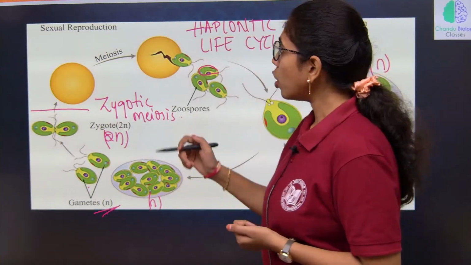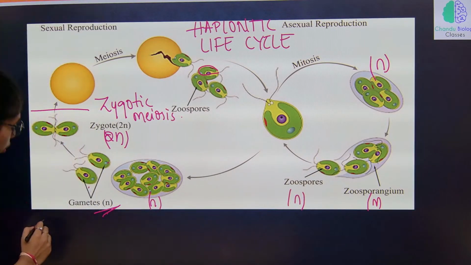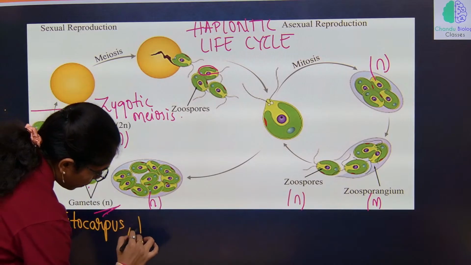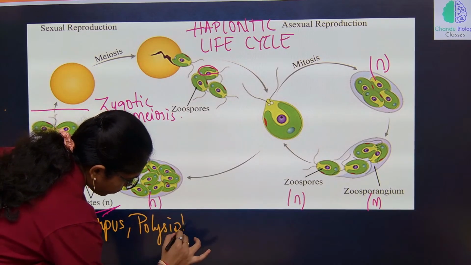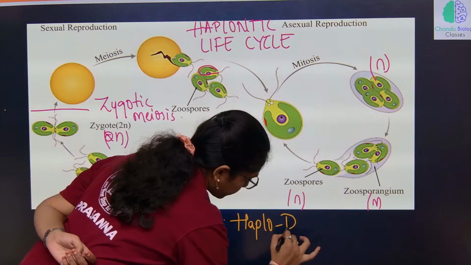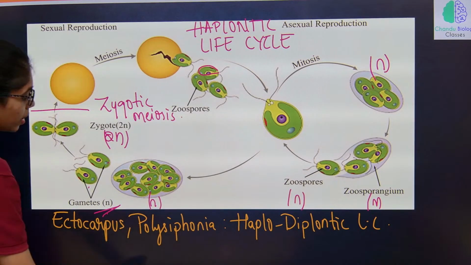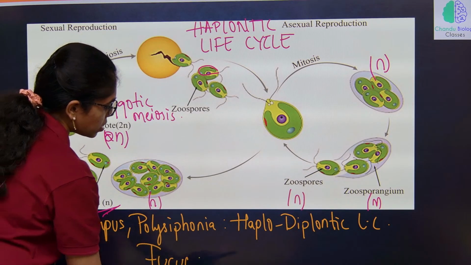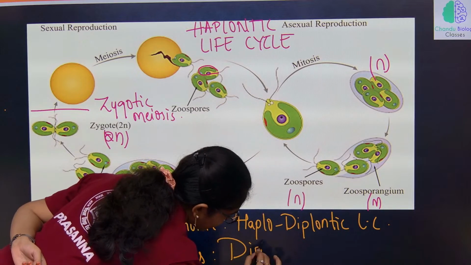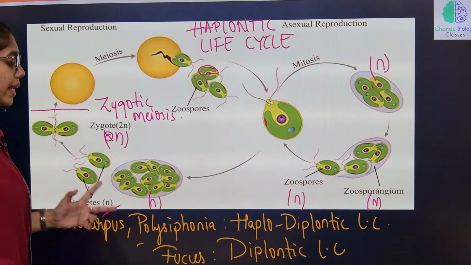Ectocarpus and Polysiphonia exhibit a haplodiplontic life cycle, and Fucus shows a diplontic life cycle. Fine, this is about the complete life cycle and the exceptions of algae.